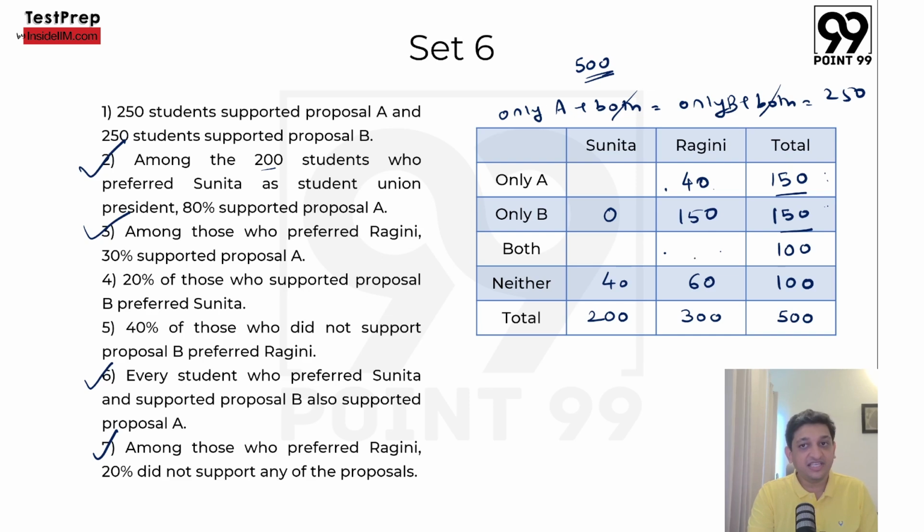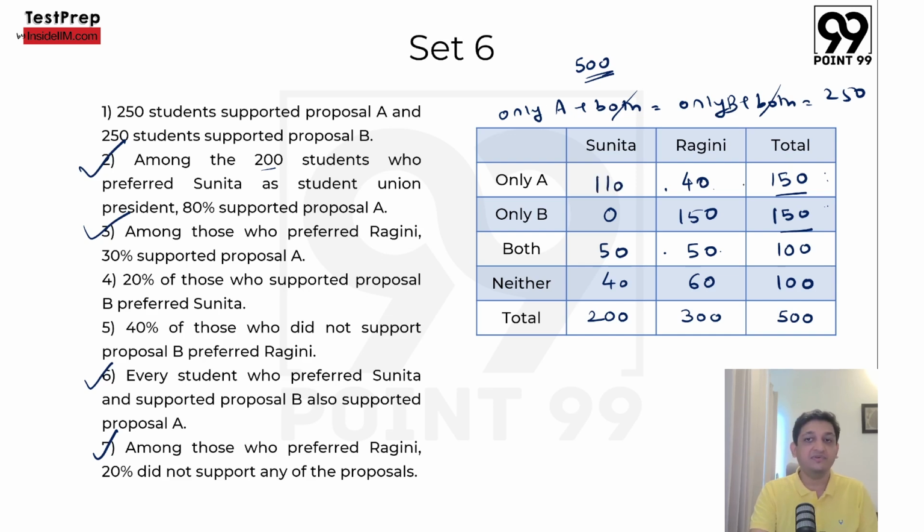Now once we have these three, 40, 150 and 60, these three add up to 250. But this whole column is 300. So this one becomes 50. So 150 plus 40 is 190, and 110 will make 300. Now if this is 50, this also becomes 50. And in this column, this is 50, this is 40, so 90, and this becomes 110.